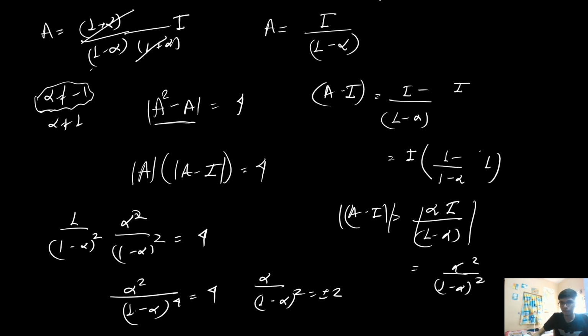Now from here if I solve this particular result, for plus 2, if I solve, I will get the result as 2 into 1 minus 2 alpha plus alpha square.